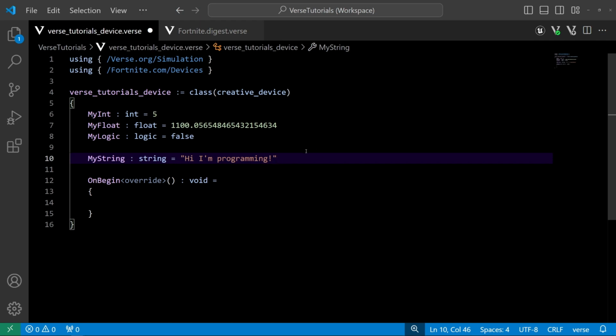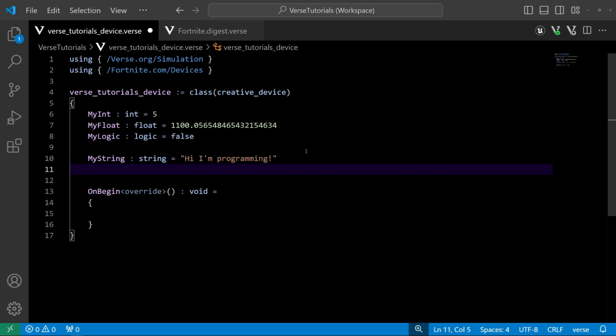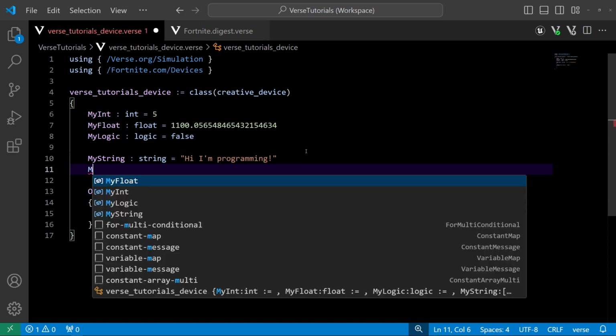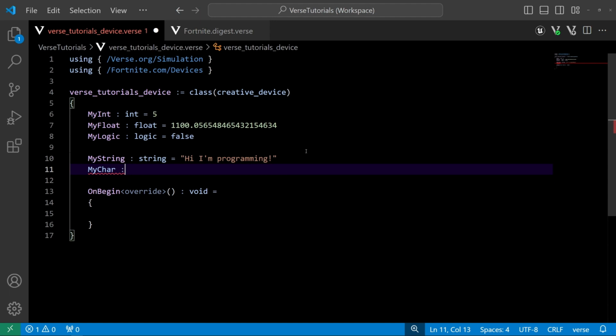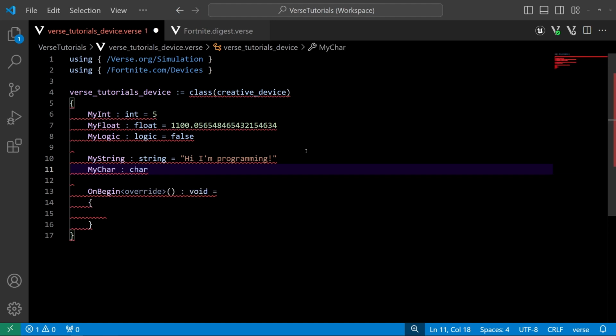So let's take a character, for example, or char, as a lot of people call it. So I'm going to make a new object real quick. I'll call it myChar, C-H-A-R, kind of like Charmander. And it is of type char.